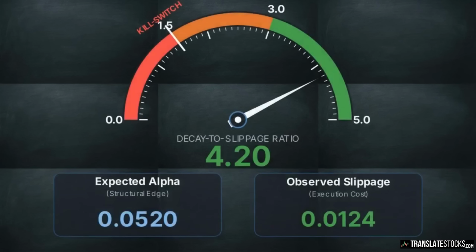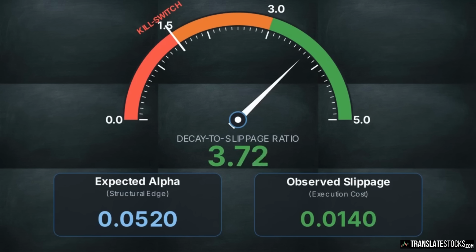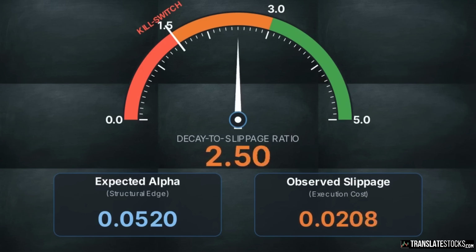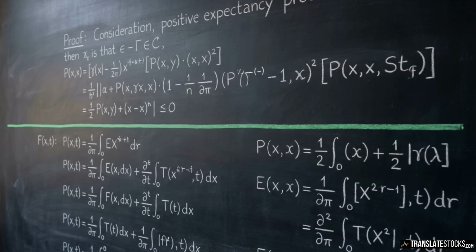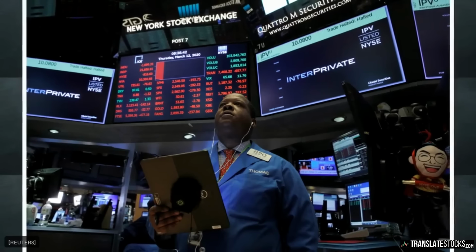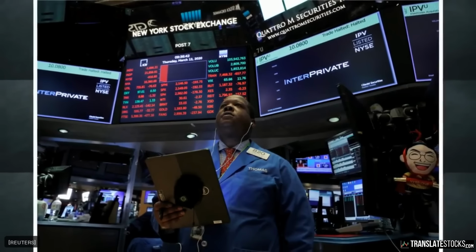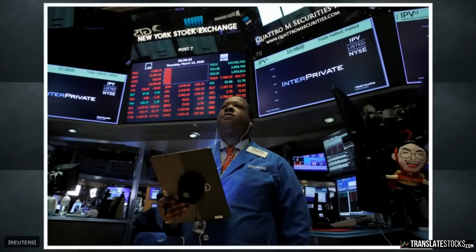This gauge tracks the ratio of expected alpha to observed slippage. If this ratio drops below 1.5, the system recognizes that edge conditions have deteriorated and instantly halts execution. Within this framework, positive expectancy functions as an algorithmically enforced real-time law. The COVID crash of March 12, 2020, provides a historical benchmark for this mathematical model.